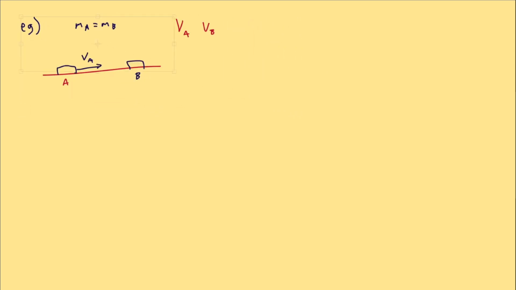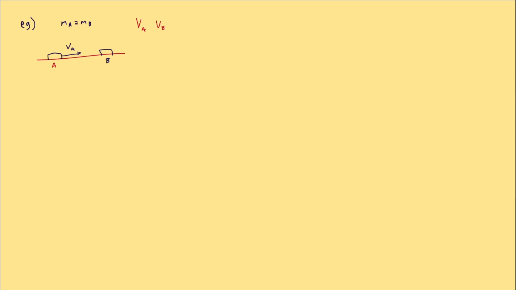Okay, let's break this down and set up our problem solving. So these are the two unknowns. These are what we're looking for. Before every energy conservation kind of problem, we have to see what's conserved. Let's just say there's no friction because we're on ice. That means momentum is always conserved. Let's say this is an elastic collision and there's no friction. What is conserved? Well, there's no external forces because even gravity doesn't count because the normal force cancels it out. So momentum is going to be conserved. Kinetic energy is also conserved because this is an elastic collision.